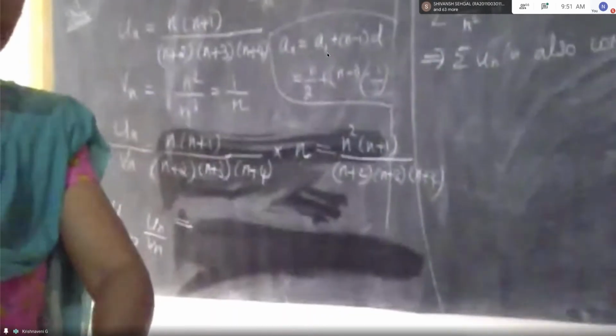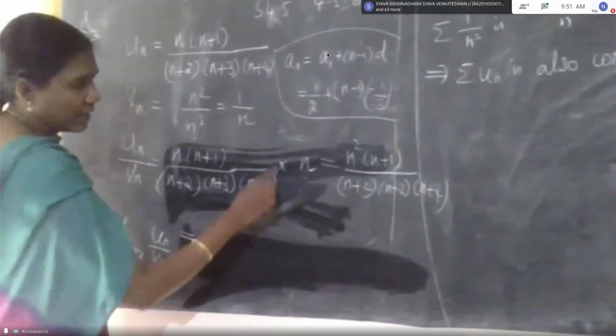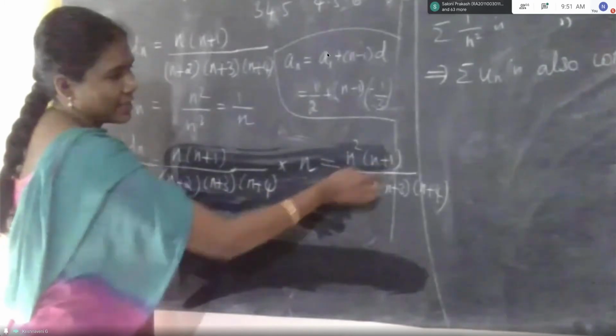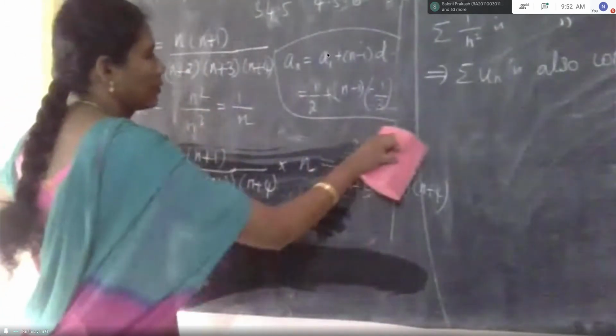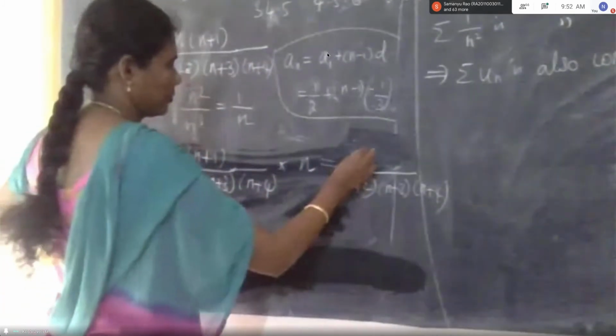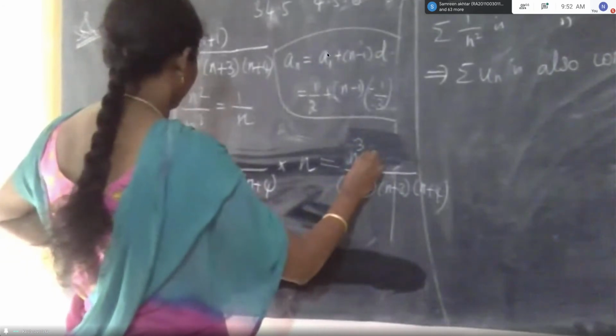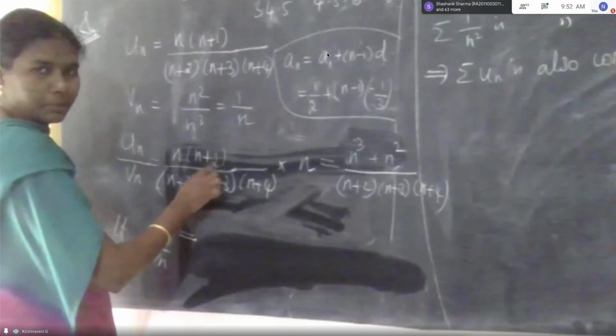Tell me. Here n cube is there, that is n cube plus n square. Multiply with this n square into n plus 1, that is n cube.